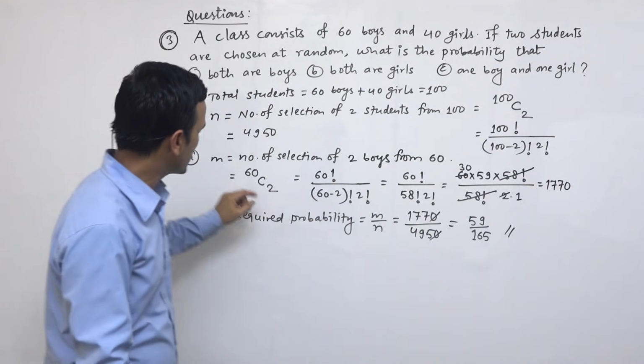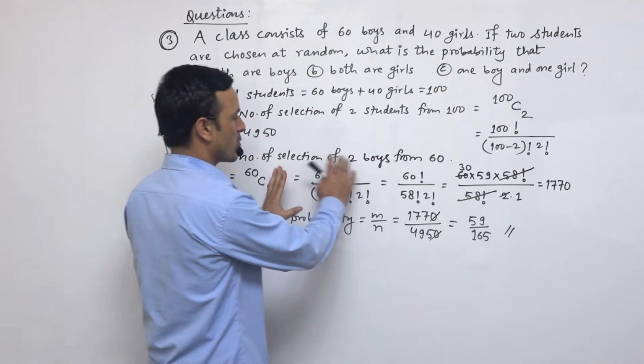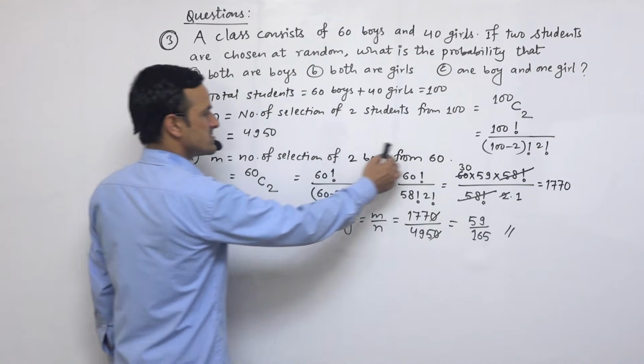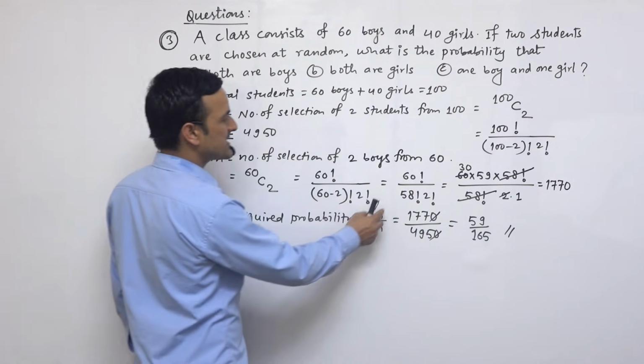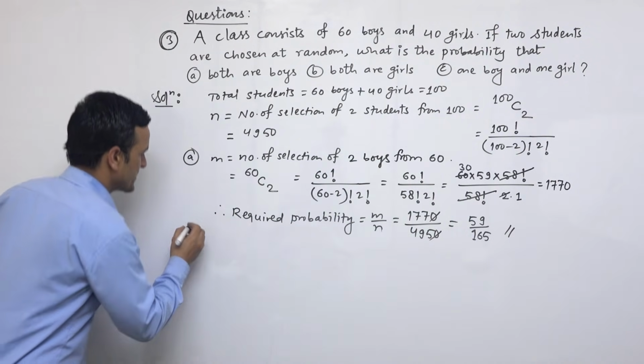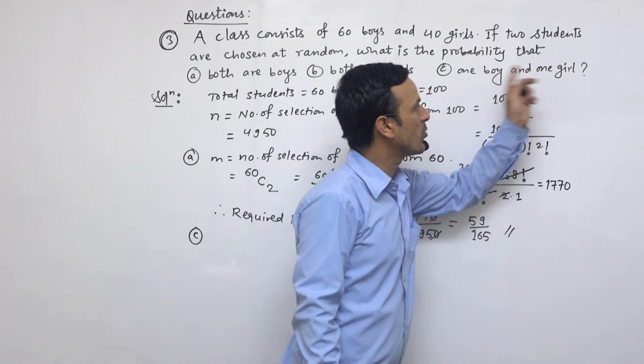So in this case we can write 40C2, and in a similar way we can calculate the value, and the required probability is m by n. So it is a self task, and now we can move directly to number C,